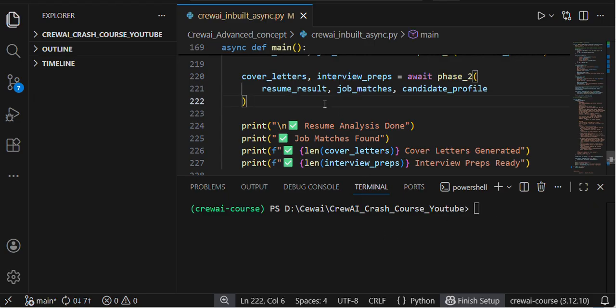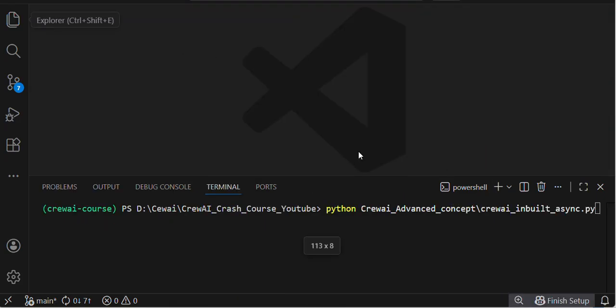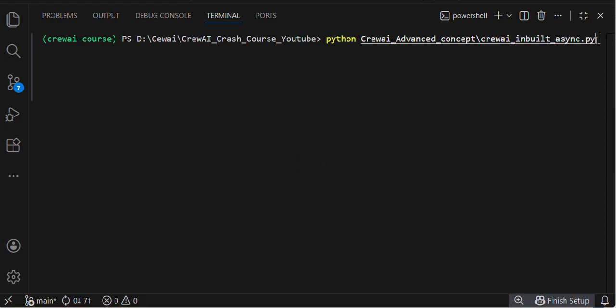Before executing in the terminal, make sure to save the changes in your file, guys. Then write python and paste the file name. That's it, guys. I've started the execution. Let's see.